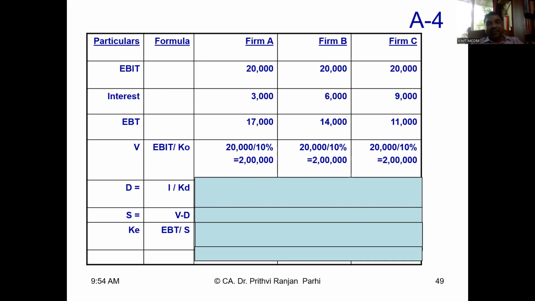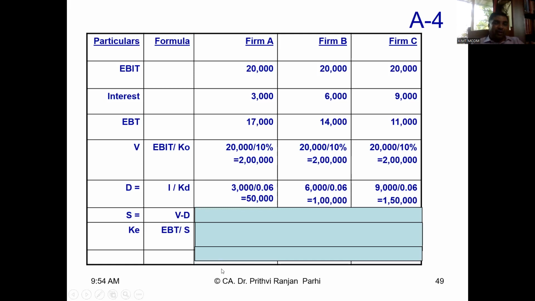Debt value is equal to interest by KD. KD is 6%, I think. So debt value is equal to 3,000 by 0.06. Second case 6,000 by 0.06. Third case 9,000 by 0.06. It comes to rupees 50,000, rupees 1 lakh and 1 lakh 50,000 respectively.